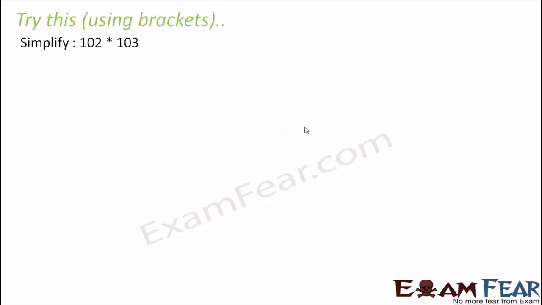So let us try to simplify this using brackets. So here also we will make use of this estimation that we have learned so far. So all we need to check here is how can we make this process of multiplying easier and less time consuming. Now let us say by the traditional process, how would you do it? In the traditional way, you would do it something like this.